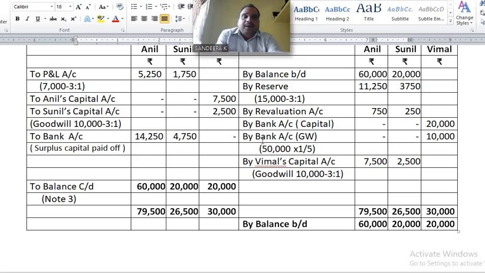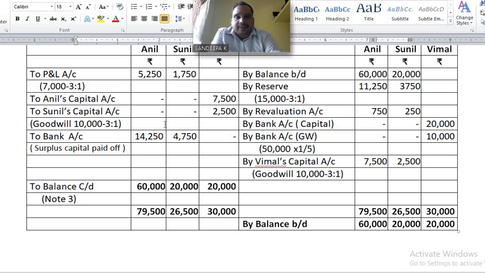When a new partner brings cash towards goodwill, the entry is bank account debit to Vimal's capital account by bank account. Write in bracket: total value of the goodwill of the firm 50,000 into his share of profit 1/5. How much? 10,000. Understand? Next entry, distribution of goodwill among old partners according to their sacrifice ratio.